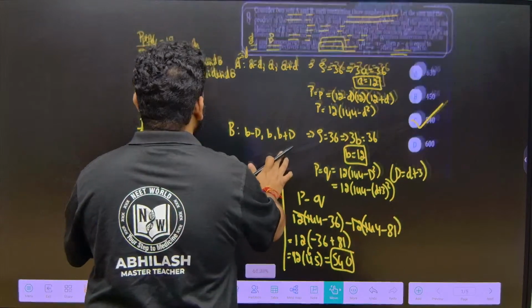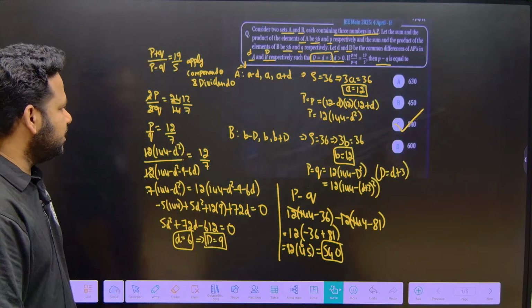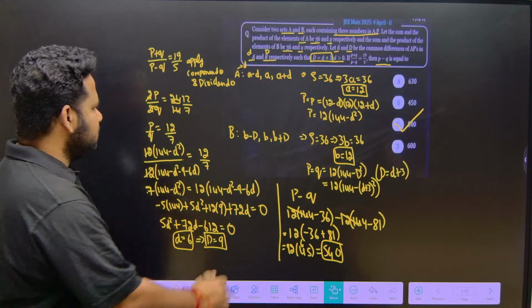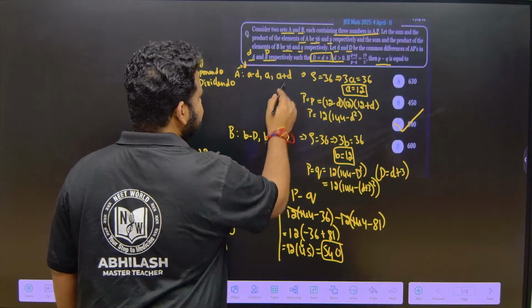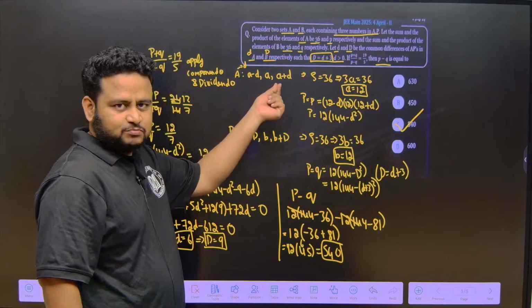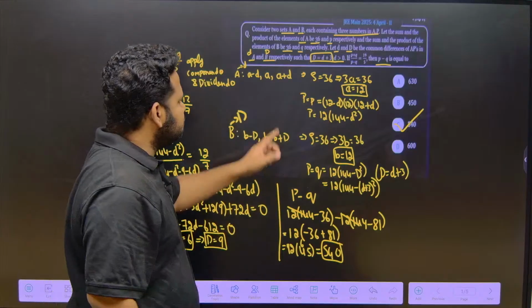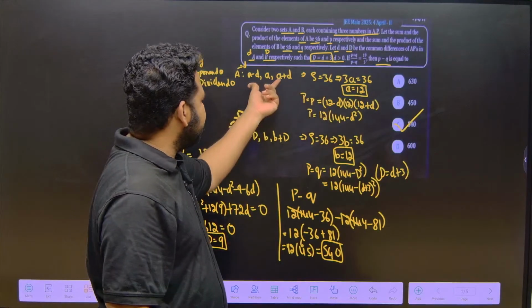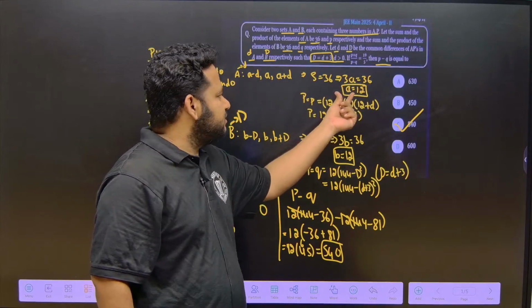See, first, what they have given: two sets of AP, A and B. Three terms are there which are in AP. So the three terms I took as A minus d, A, A plus d. Here it is B minus D, B, B plus D. Here the common difference is small d, here the common difference is capital D. The sum they have given as 36. Sum means I have to add all of this, and definitely d and d will get cancelled. I will get 3A equal to 36, so A will be equal to 12.